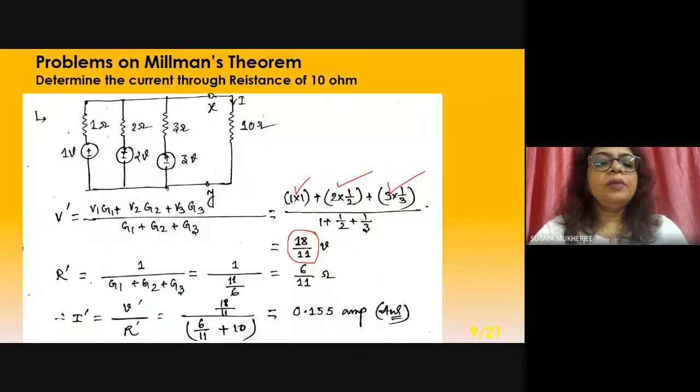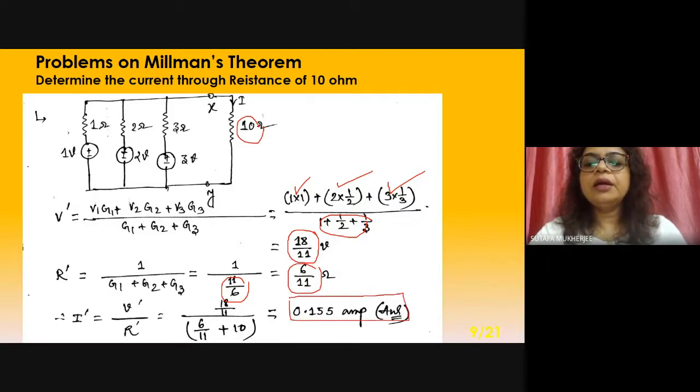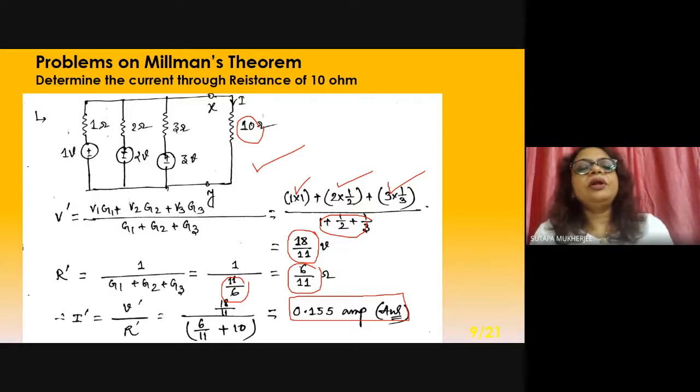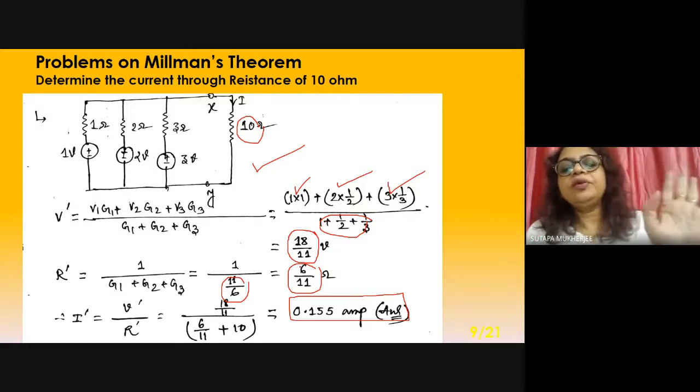Now come to R dash, 1 by G1 plus G2 plus G3. Taking these parameters, you will get 11 by 6, and R dash is 6 by 11. Then I is equal to V dash by R dash plus 10. V dash is 18 by 11, R dash is 6 by 11, plus this 10, and ultimately by doing the calculation you will be able to get the current through this 10 ohm resistance. So applying Millman's theorem, you are able to get the current through the 10 ohm resistance.